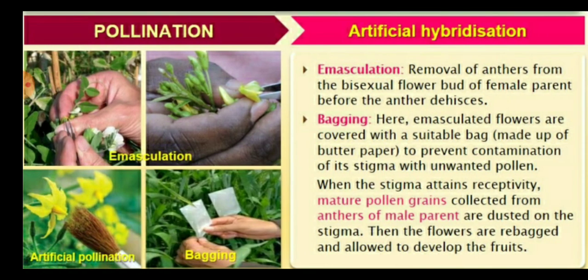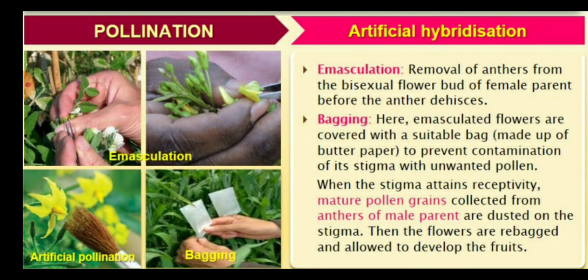So children, what do you mean by emasculation? Simply, emasculation is the process in which we remove the anthers from the bisexual flower in its bud condition, so that only the female flower parent is present. Okay, we are removing only the anthers, meaning the male part, from the flower. It is called the emasculation process.